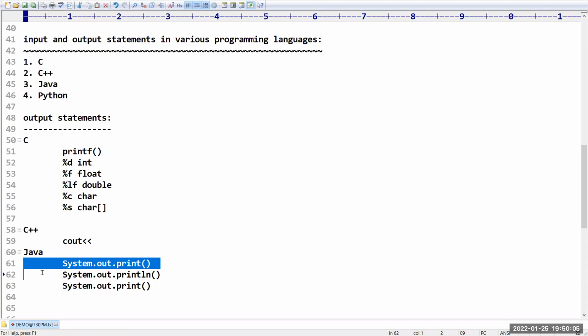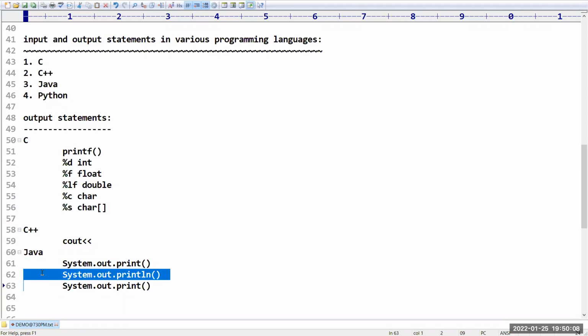In the case of System.out.println, it will print the content and automatically transfer the control to the next line. So manually, no need to use \n from your side. Remember this point, that is the biggest benefit which you are getting with println.